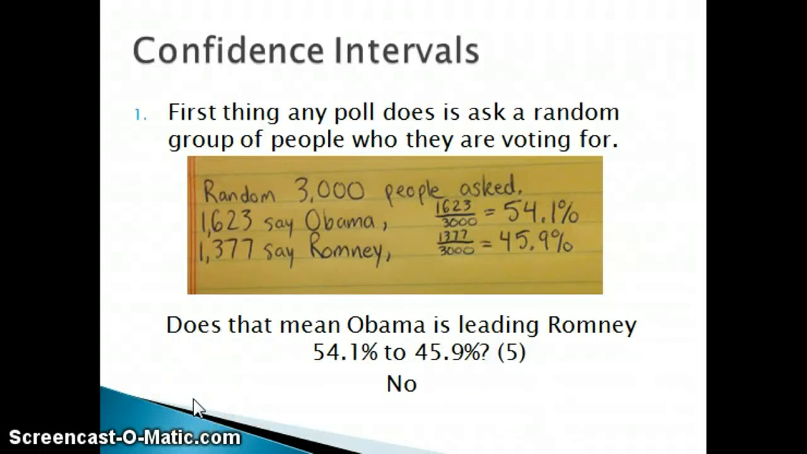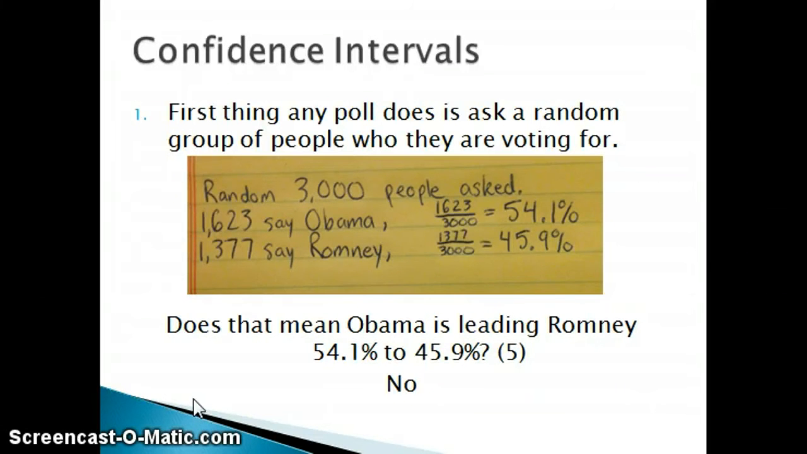To try and see who was leading the presidential election, what polling studies did was ask a random group of people, call it a random sample, who they were voting for. Let's say they asked a random 3,000 people. Let's say 1,623 of those people said they'll be voting for Barack Obama, and 1,377 said they'll be voting for Mitt Romney.